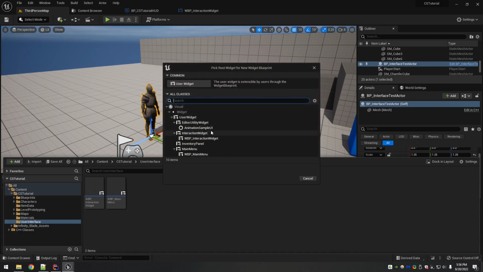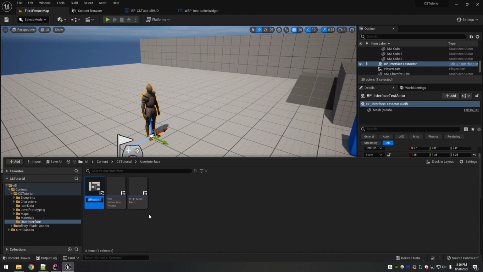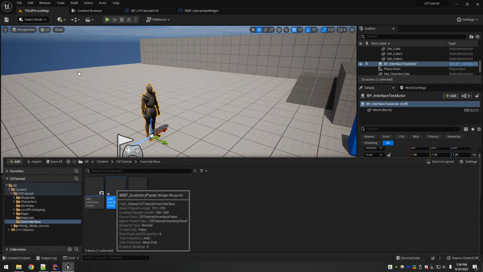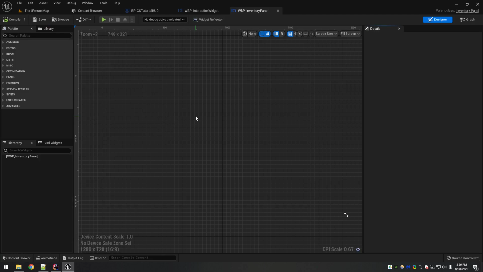So for my base class, I'm going to use inventory panel, which has nothing in it right now, but that's okay. WBP inventory panel. I'm going to open this guy up. Okay. So for an inventory panel,